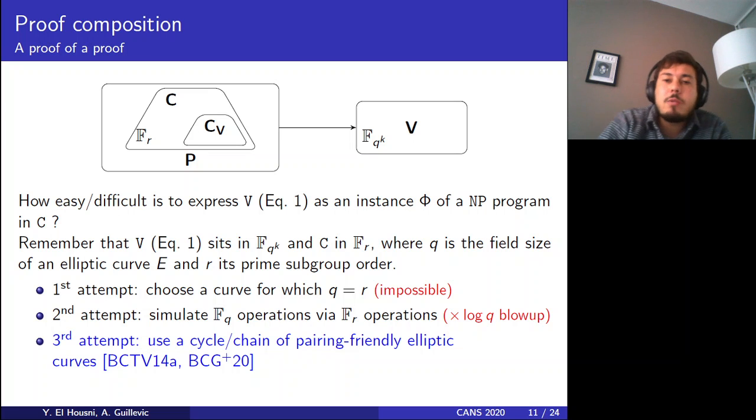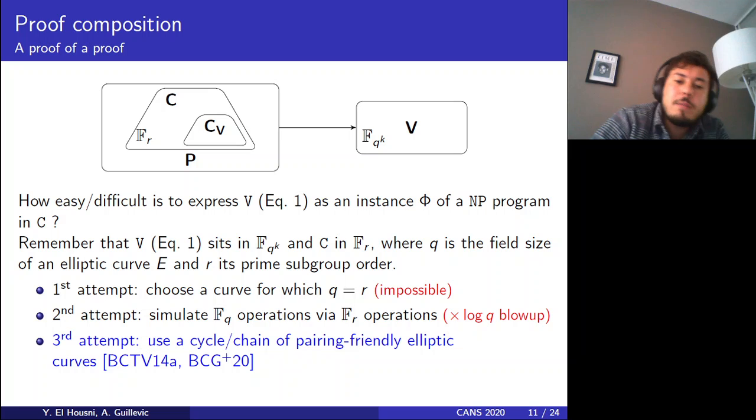The second attempt would be to simulate F_q operations via F_r operations, which boils down to simulating the verification algorithm as an instance of an NP program to generate a new proof. But this, although possible, results in a huge overhead.